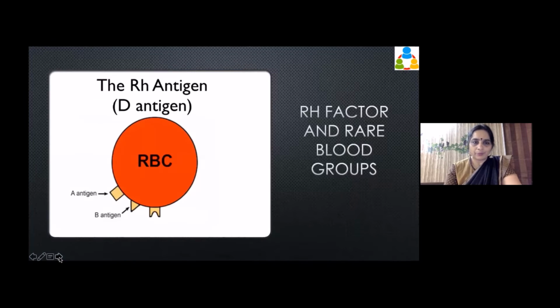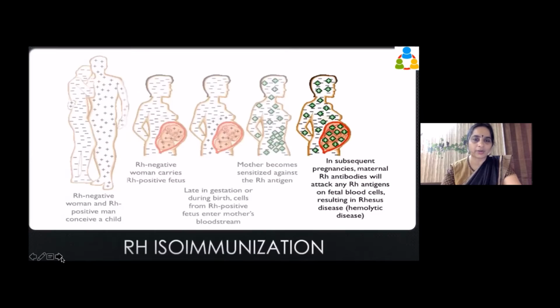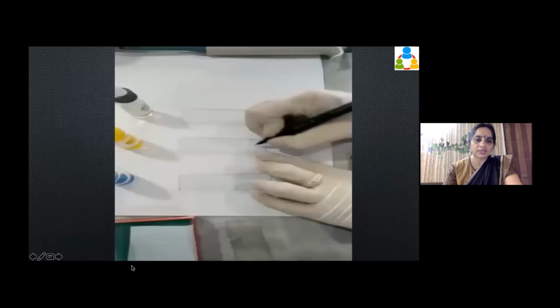And I hope this is the Rh antigen. There are lots of antigens which are expressed by what we call the Rh antigen. But the fact is all of them are either expressed or not expressed, so it is fine for us to consider it as big D and small d. Even if you don't remember this particular point, it's all right. We will come to this later.